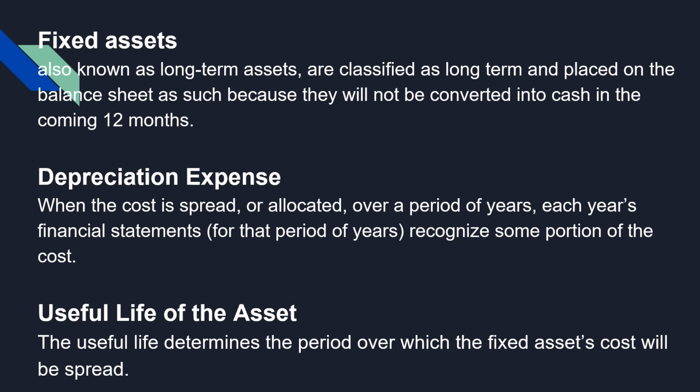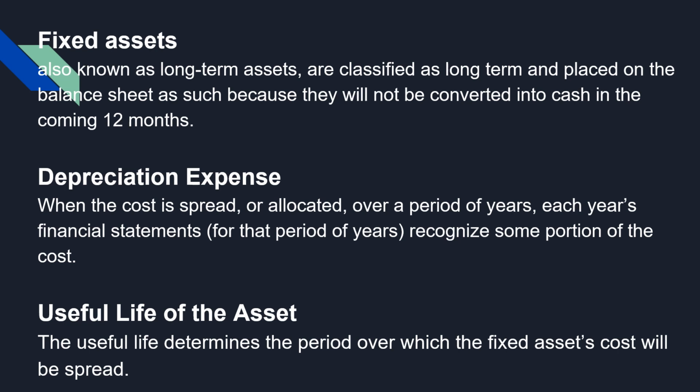Next is the depreciation expense, defined as when the cost is spread or allocated over a period of years. Each year's financial statements recognize some portion of the cost. Meaning, the depreciation expense is the decrease in value of a property or asset because of the passage of time and use.